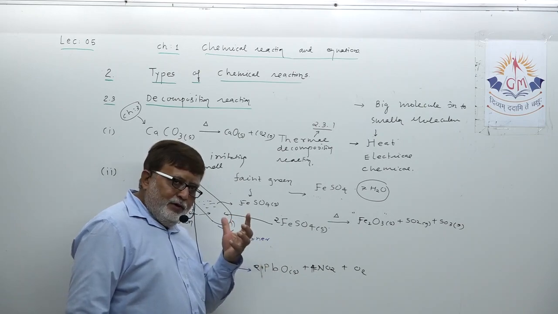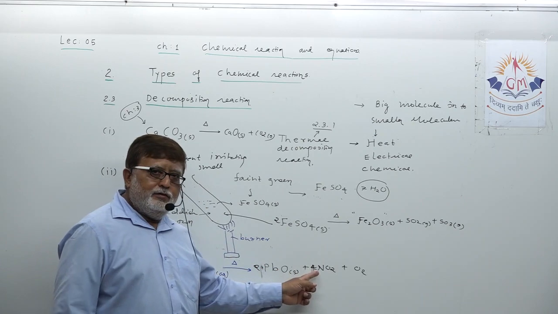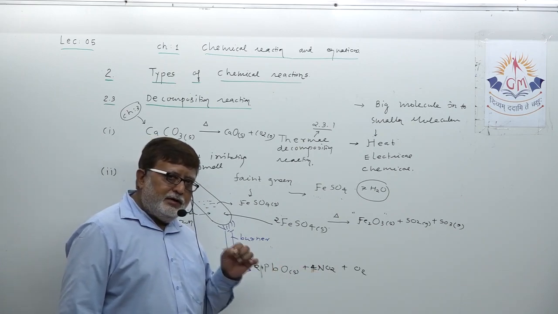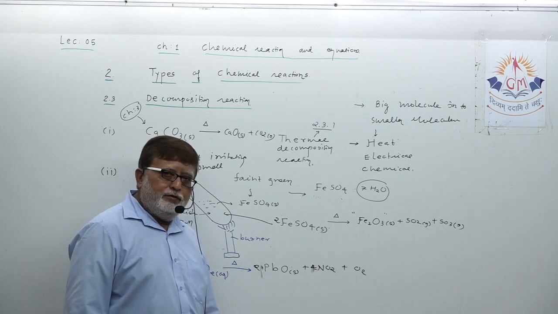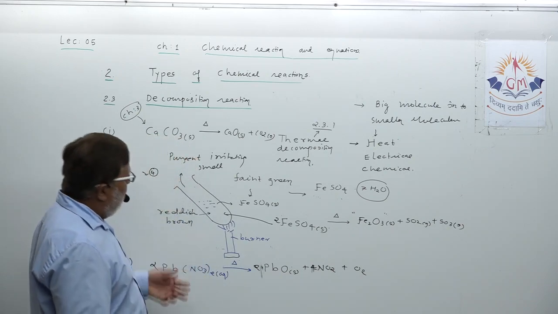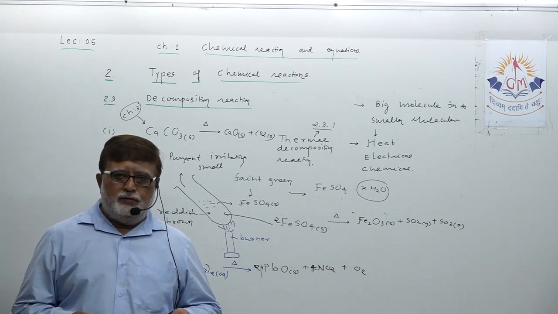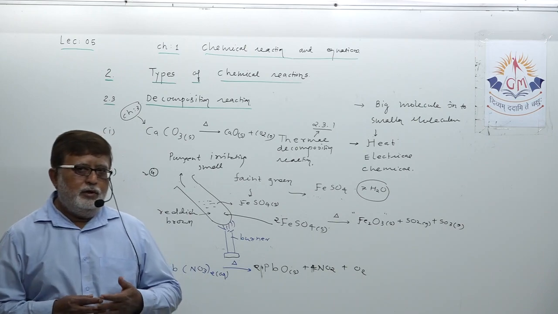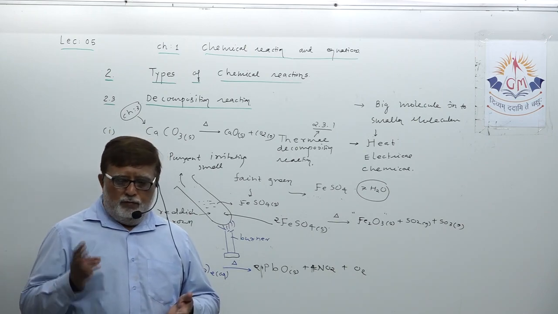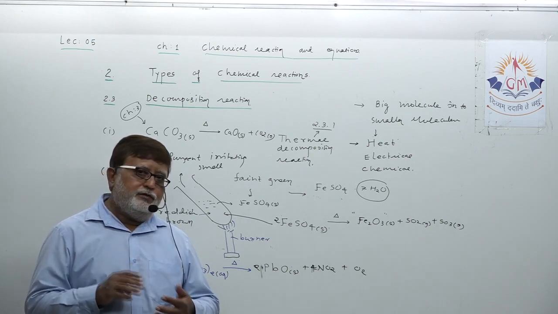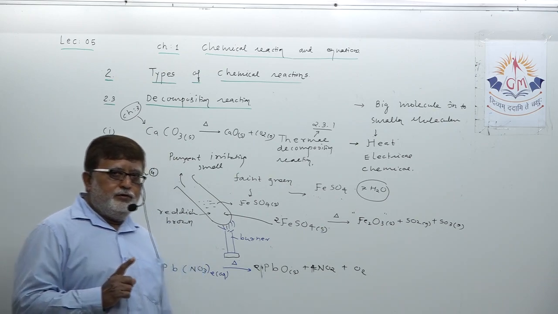So that brown fumes which come out from the tube are actually indicating the presence of nitrogen oxide. Okay, so this can also be called another example of thermal decomposition reaction. So we have discussed 3 examples of thermal decomposition reaction.